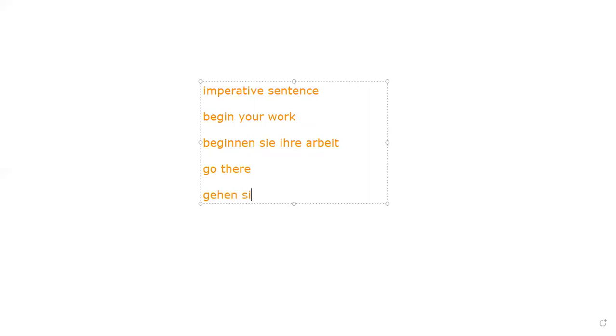Gehen Sie dort. Dort is my there. If I will say do not eat much, these are my imperative sentences. I can say, Essen Sie nicht viel. Essen is my verb, to eat. Essen Sie nicht viel. Is it clear to you? So, do not eat much. Nicht is not, viel is much.